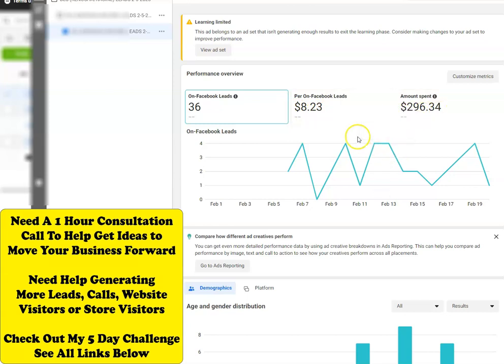Again, this service here for just getting one client could be worth upwards of 25 to $30,000. So you can see that totally justifies the lead amount. I would even be willing to pay more per lead.